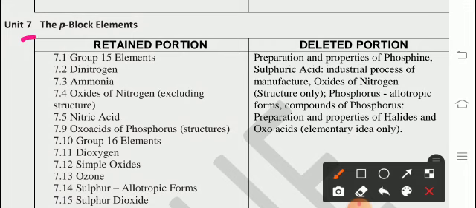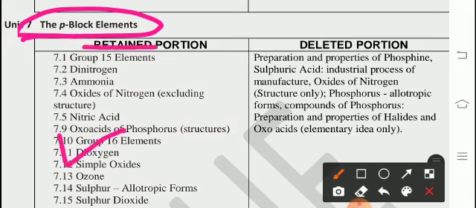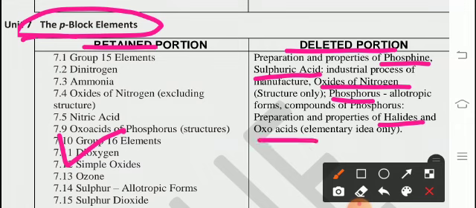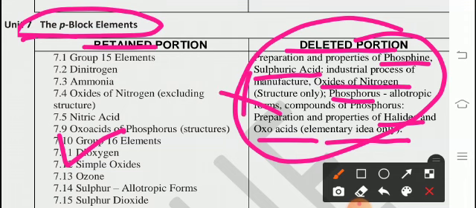From unit 7, the p block elements, most of the lesson has been retained. The deleted portion: preparation and properties of phosphine, sulfuric acid, industrial process, oxides of nitrogen, structure only, phosphorus, allotropic forms, compounds of phosphorus, preparation and properties of halides, oxoacids, elementary ideas only. So this one only is deleted.